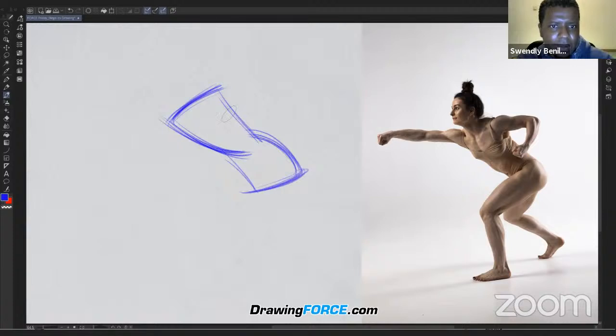Once I know where the curves of force are, I know on the other side is a straight. I think I'm going to push a little bit more design in here as well, meaning I'm going to really use those straights and curves and stylize it a little bit. So let's see how that goes. So I have the torso. I can see the top plane of the torso right here.